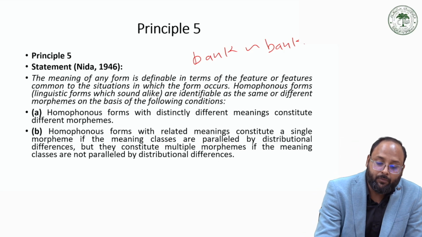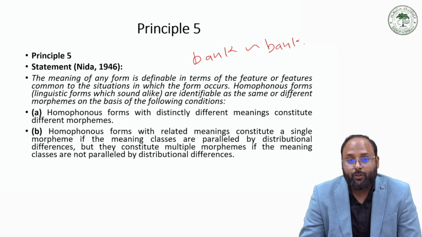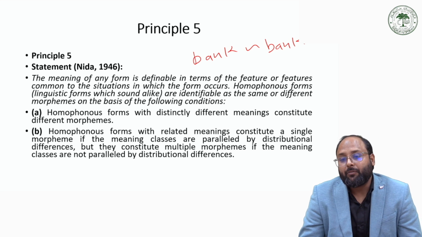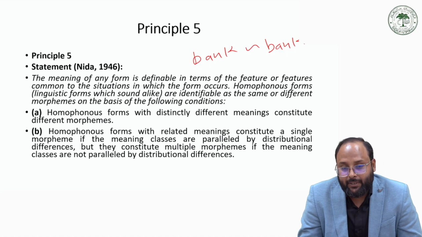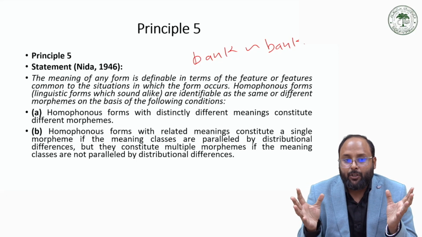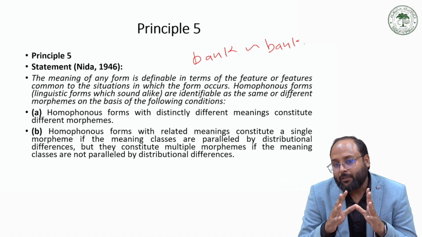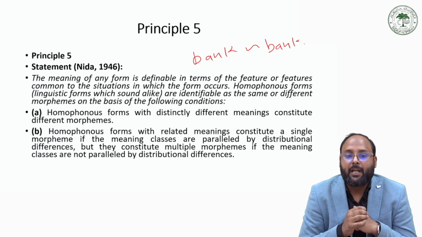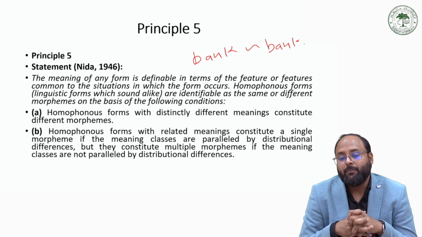And the other distinction for homophonous forms is that homophonous forms with related meanings constitute a single morpheme if the meaning classes are paralleled by distributional differences. But they constitute multiple morphemes if the meaning classes are not paralleled by distributional differences. So if there are parallel distributional differences, we can call it one morpheme, a single morpheme. But if they represent multiple morphemes and are not paralleled by the same distributional differences, that could be multiple morphemes.